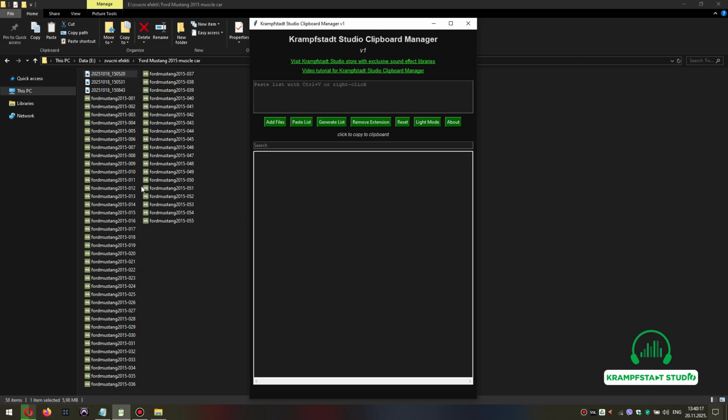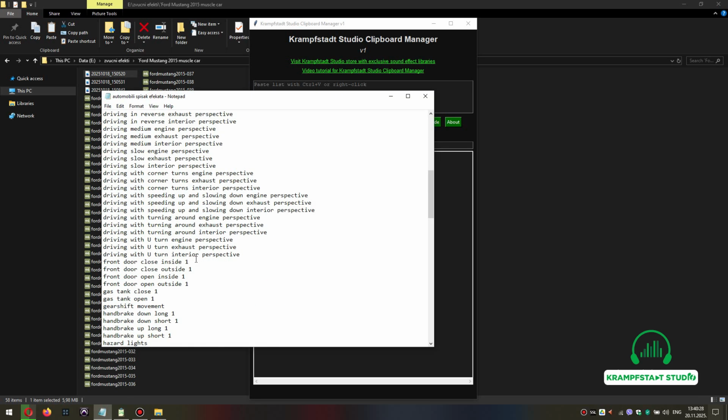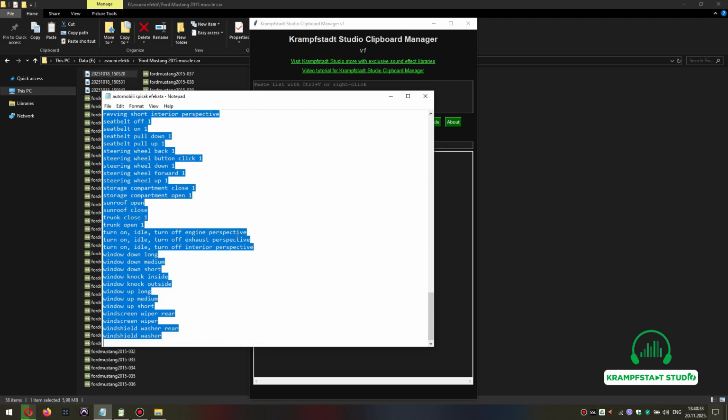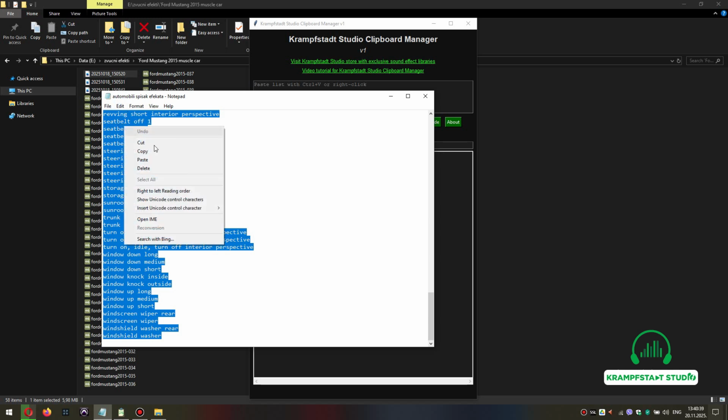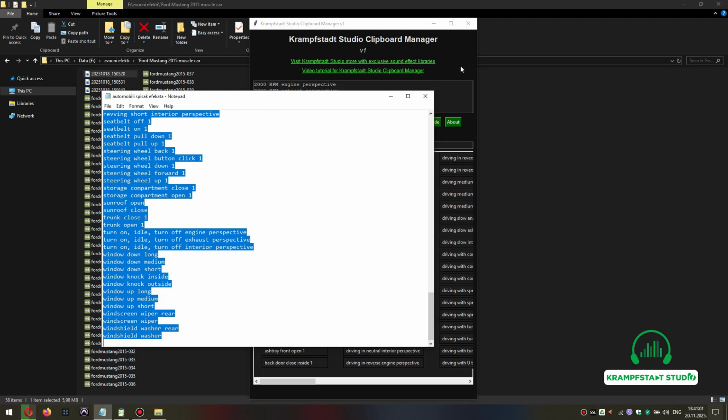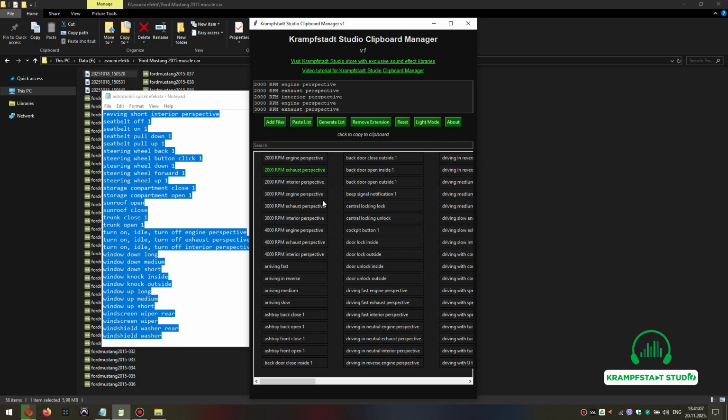Now, I've been doing this for the past 7 years, and I have a list of mostly used file names. And that is in this list. So what I do now is select everything, click Ctrl C or right click copy or edit copy, and I have it in the clipboard. And now I just do the paste list like this, and then generate list. And it generates all rows from the list into the program.